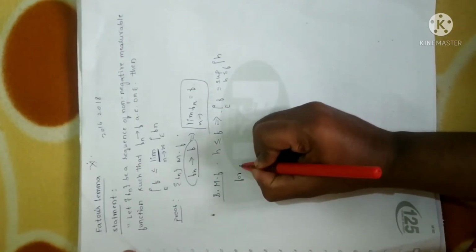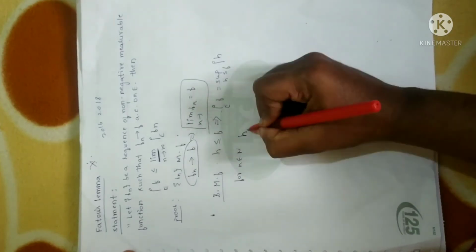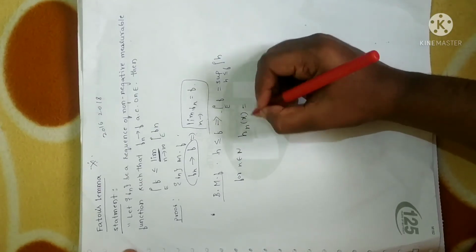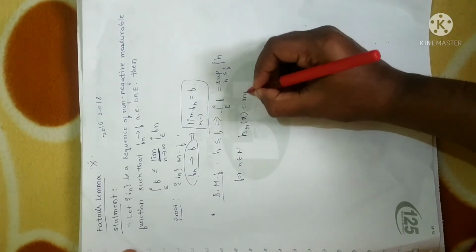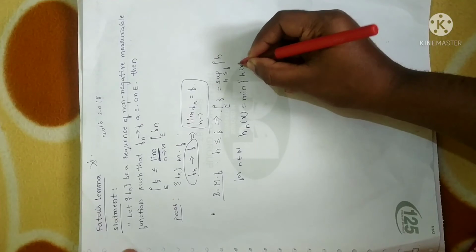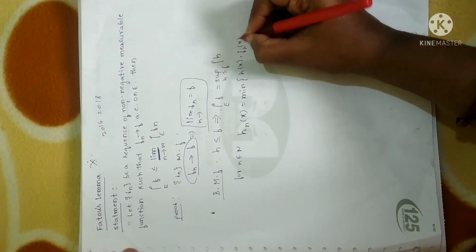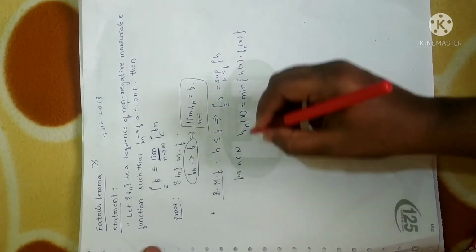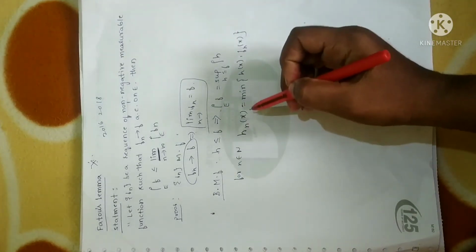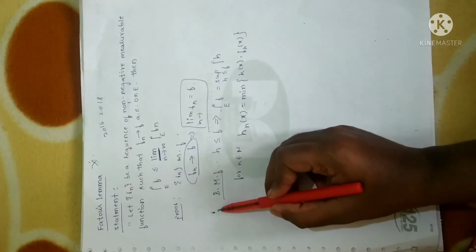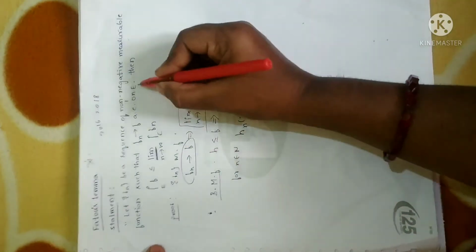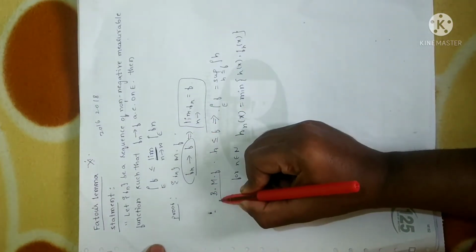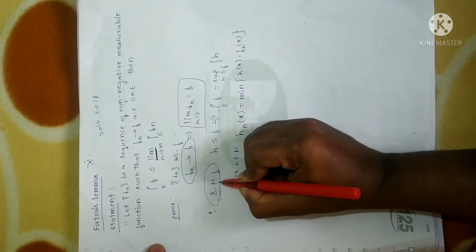Now let us take, for each n belonging to N, hn of x. This is a particular form, so I am generalizing the concept. If you take all the bounded measurable functions, it will be the minimum of h of x and fn of x. So let us assume hn of x is this. Now for each n, hn is measurable and moreover it is vanishing outside, as per the definition of non-negative measurable function. In that definition, I have already sent the notes also, you just go through that, h should be a bounded measurable function there.